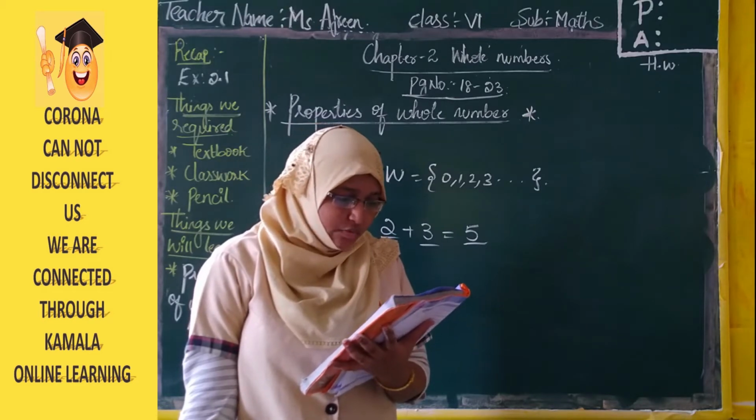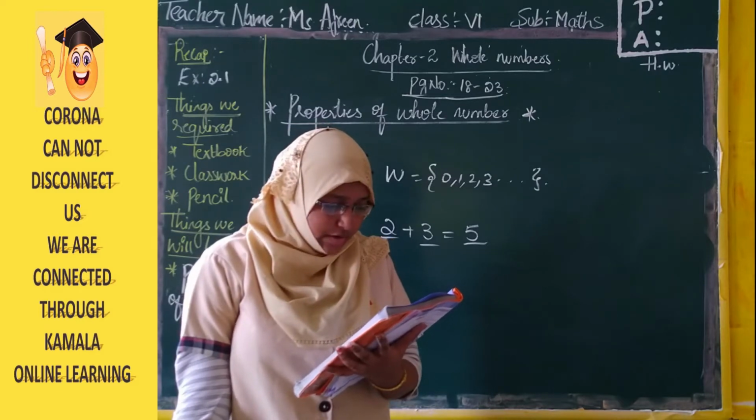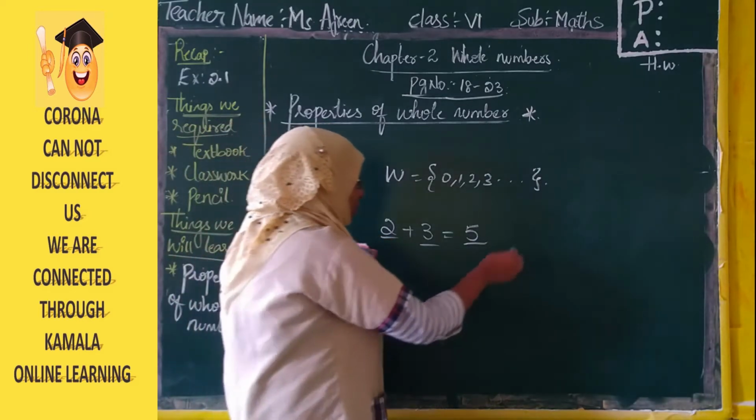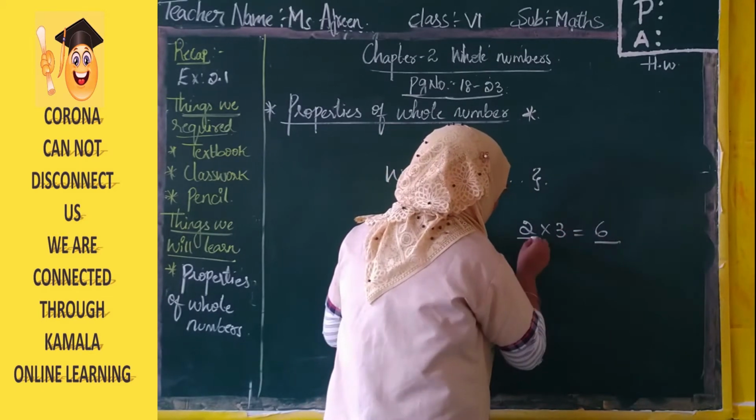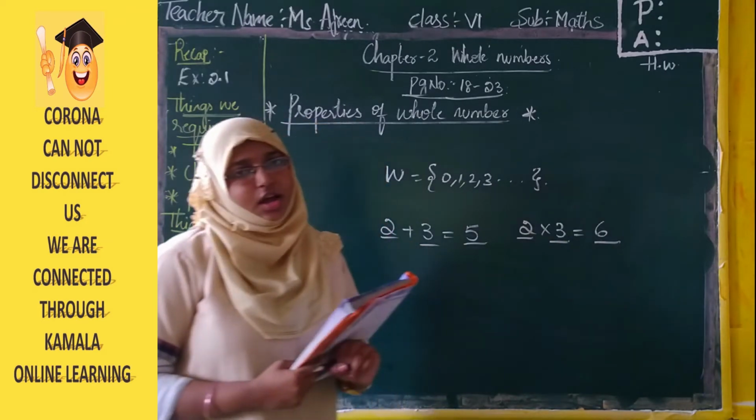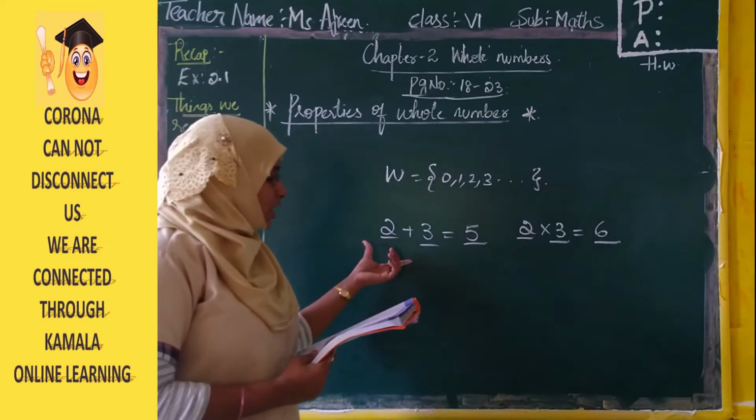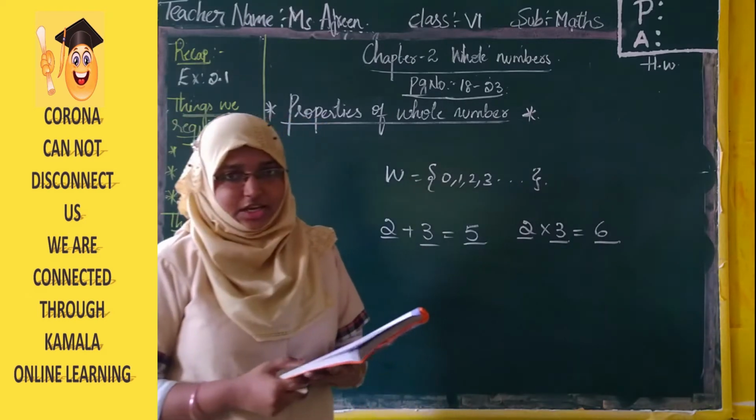So let us look at whether the collection of whole numbers is also closed under multiplication. Whenever you multiply two whole numbers, 2 into 3, 2 threes are 6. Again, 6 is also a whole number. 2 is a whole number, 3 is a whole number and 6 is also a whole number. So we can say whole numbers are closed under addition and multiplication, right?